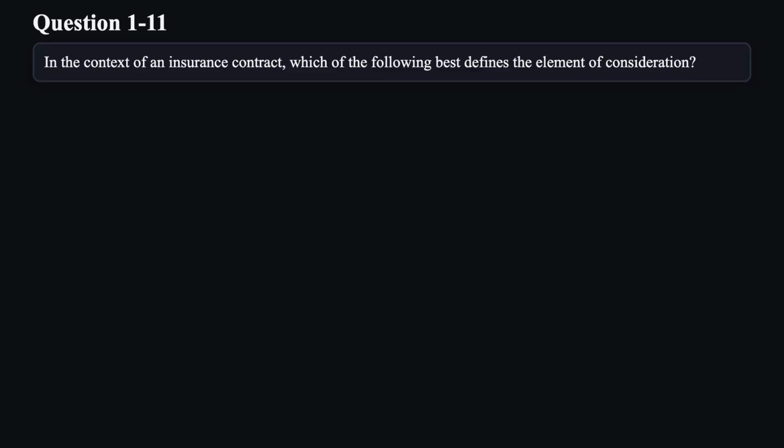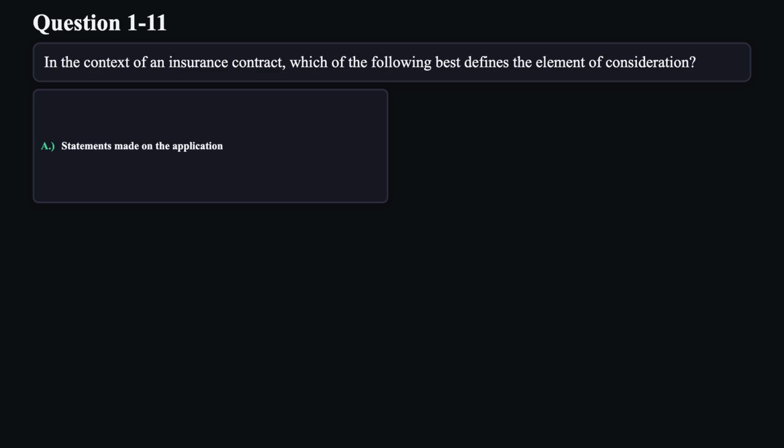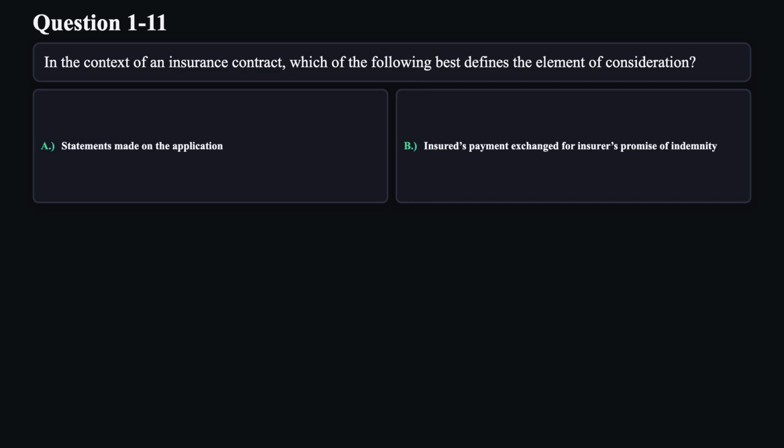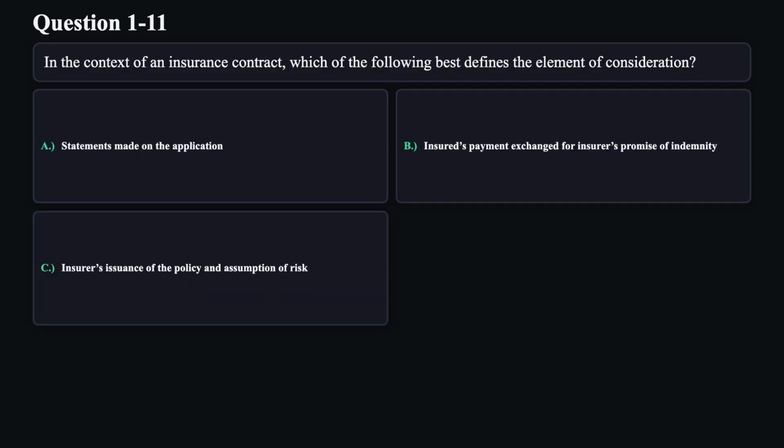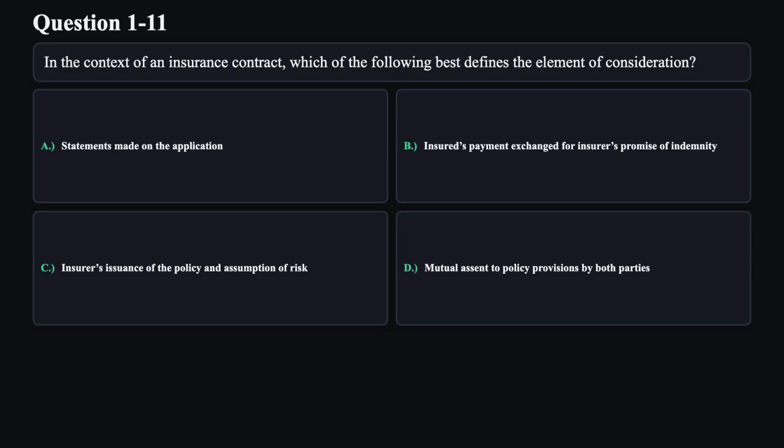Question 11. In the context of an insurance contract, which of the following best defines the element of consideration? A. Statements made on the application. B. Insured's payment exchanged for insurer's promise of indemnity. C. Insurer's issuance of the policy and assumption of risk. D. Mutual assent to policy provisions by both parties.